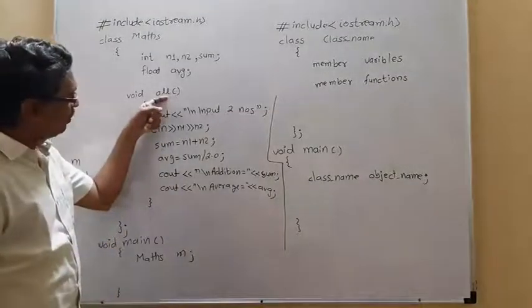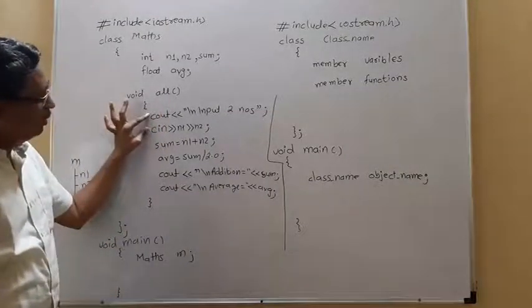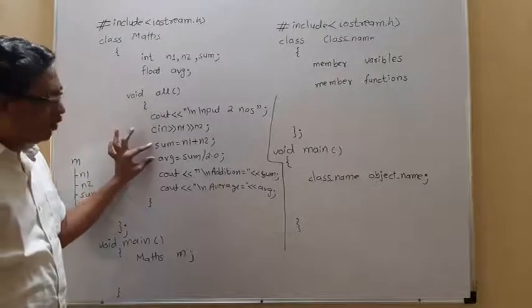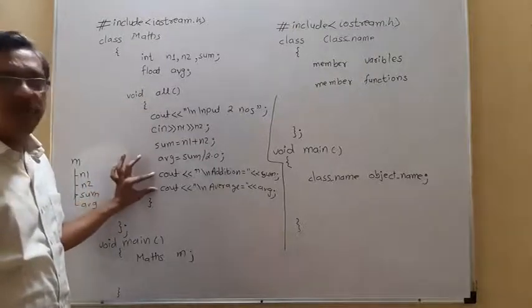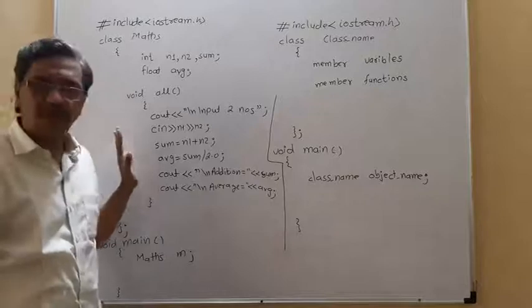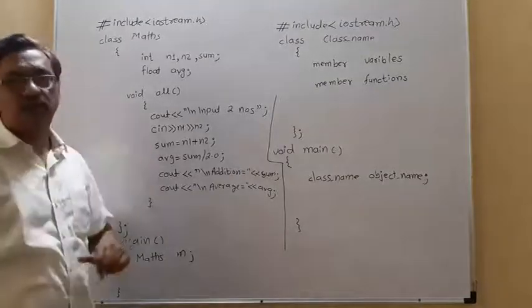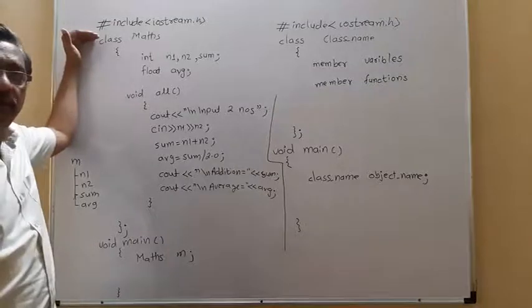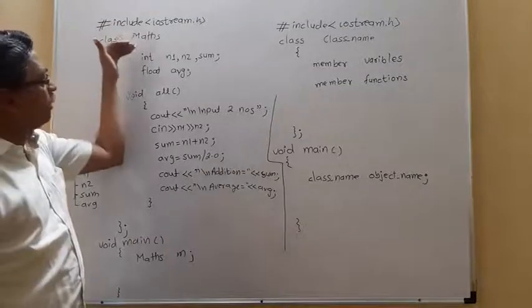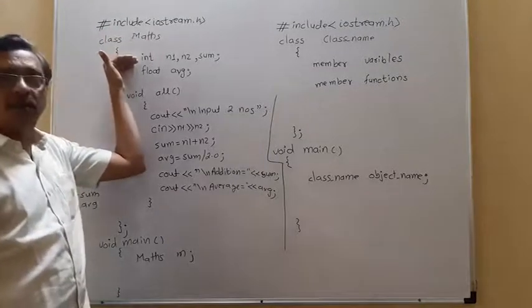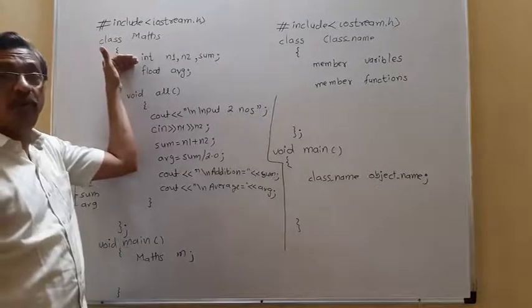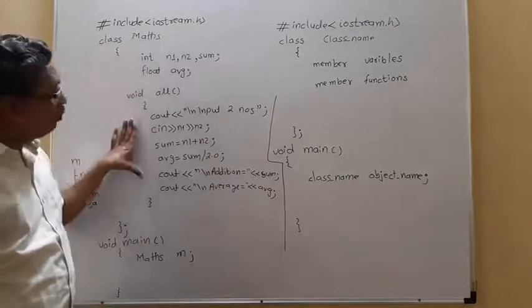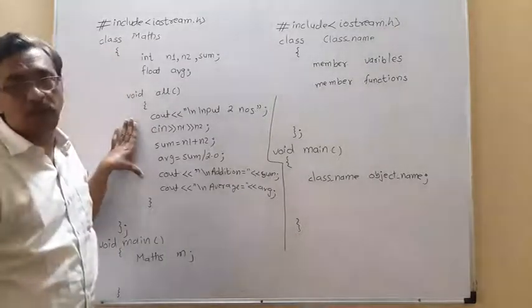So in the all member function, we are reading values of n1 and n2, we are calculating sum and average, and then we are displaying sum and average. Now this is perfect, no problem. So we have declared one class called maths. In this maths class, we have declared n1, n2, sum and average as member variables, and we have written one function called all.